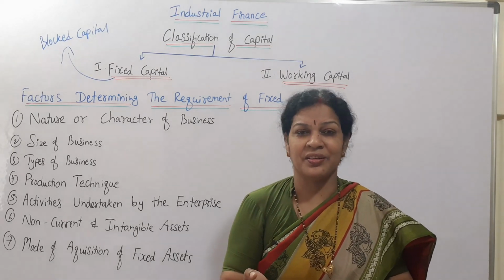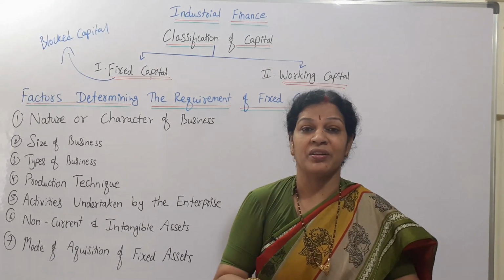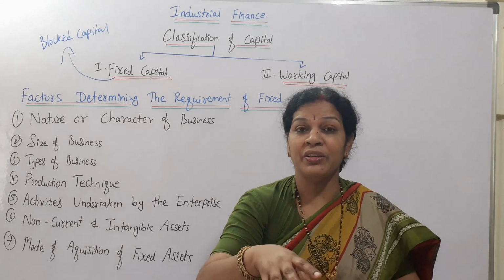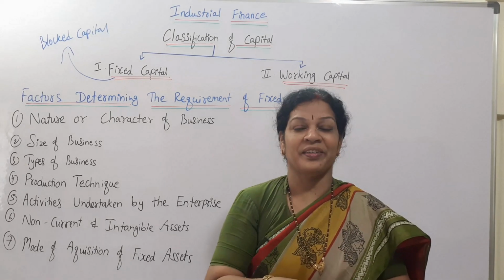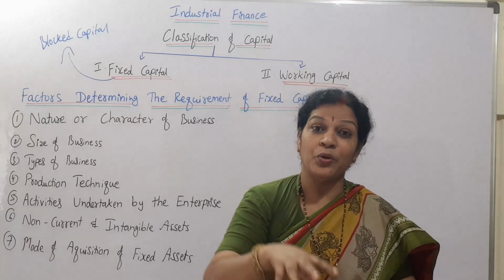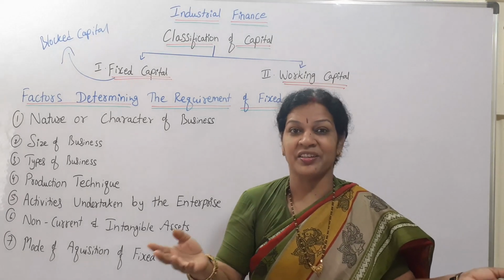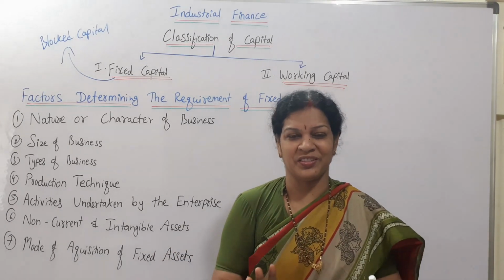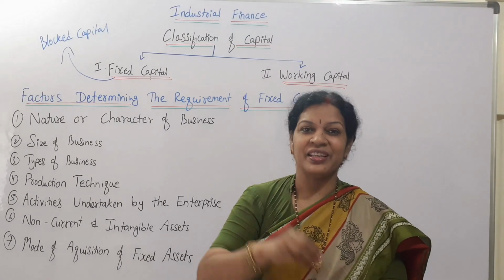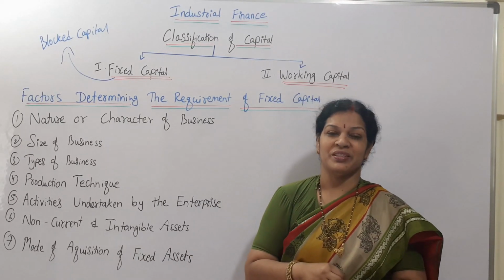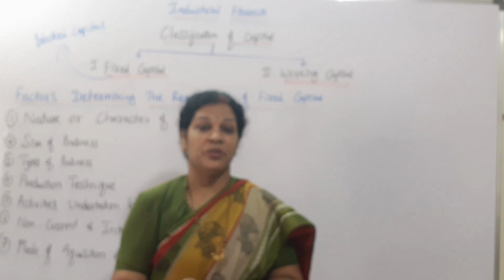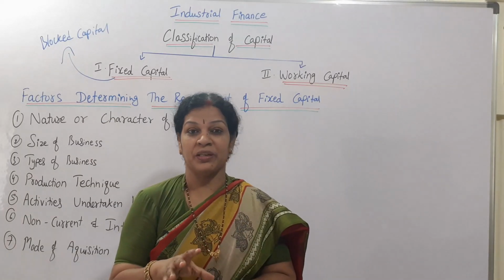These are the minimum requirements. Without this you cannot run the organization. You may not have your own building, it may be on lease or rent basis, but some fixed capital is required. If this is there, the organization can start the business. So that is why minimum fixed capital is very important.